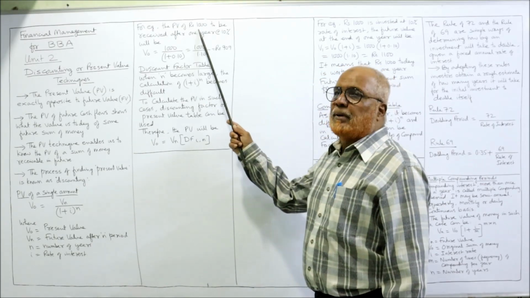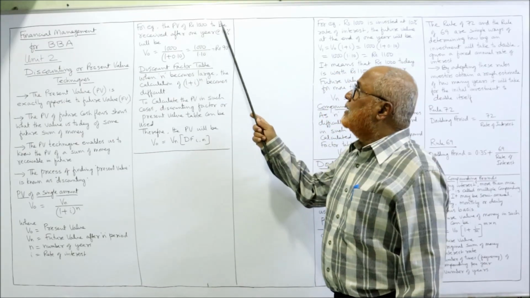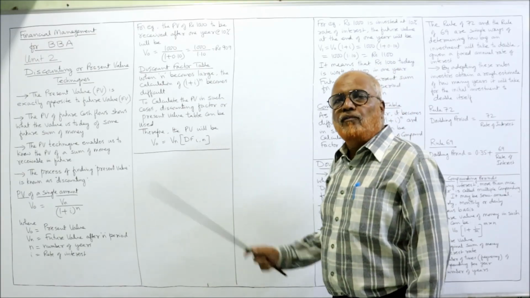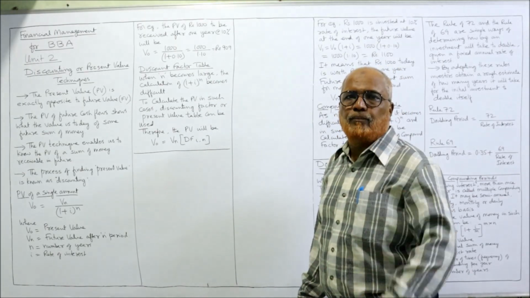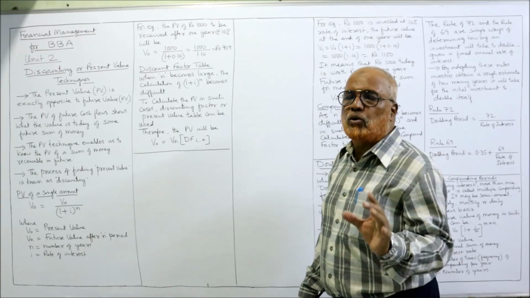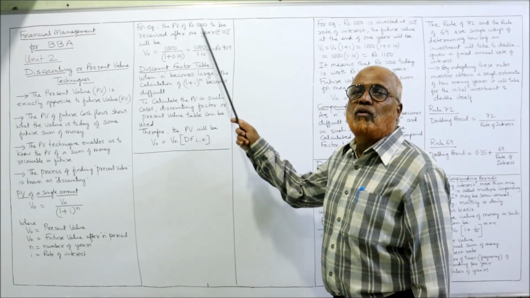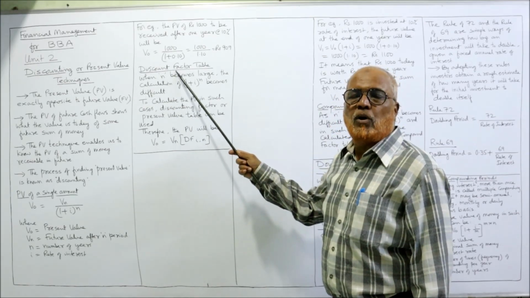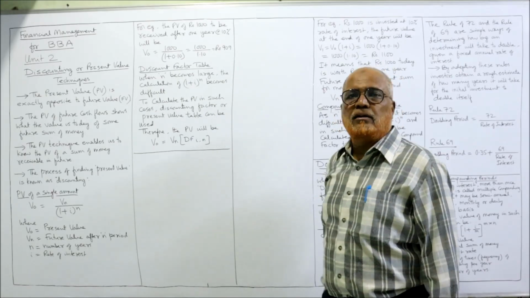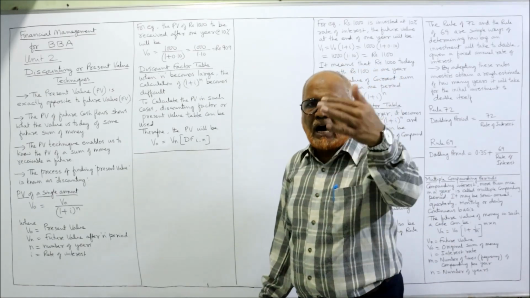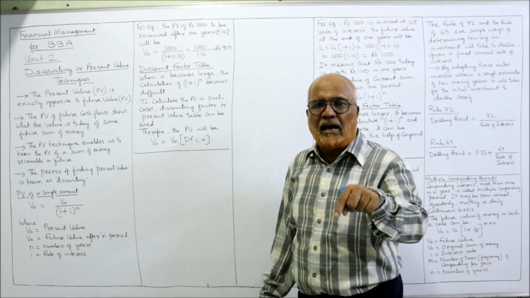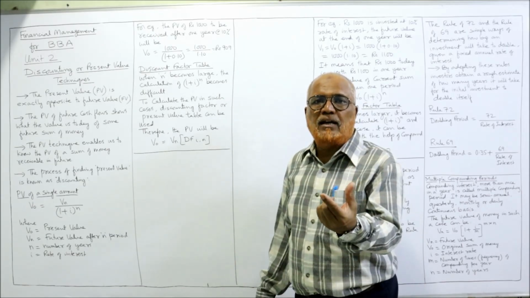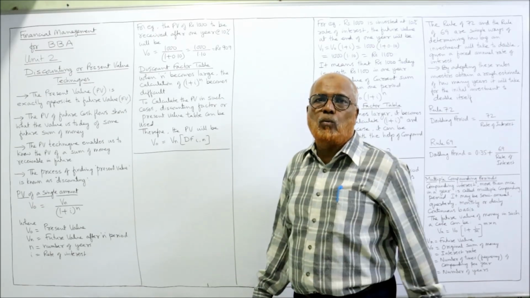For example, the present value of 1000 rupees to be received after 1 year at 10% rate of interest. Rate of interest 10%, number of years 1, and amount to be received after 1 year is 1000. So what is the present value Vo? Vo is equal to 1000 divided by 1 plus 0.10. It comes to 909. That means you are getting 1000 after 1 year, the present value of that 1000 is 909. In simple words, present 909 is equal to future 1000.